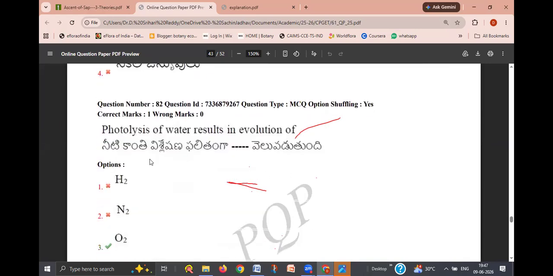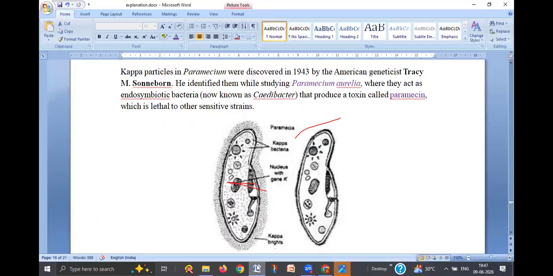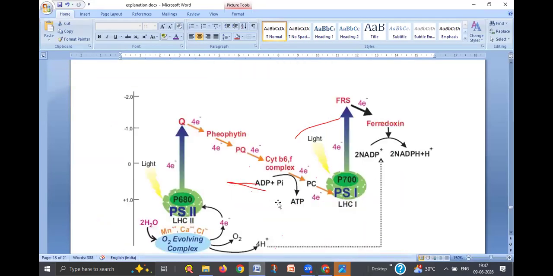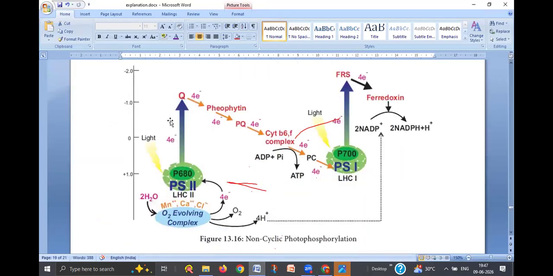Next, photolysis of water results in the evolution of. See where this photolysis takes place. In photosynthesis, in the light phase, in the non-cyclic photophosphorylation, there are two pigment systems, PS1 and PS2.